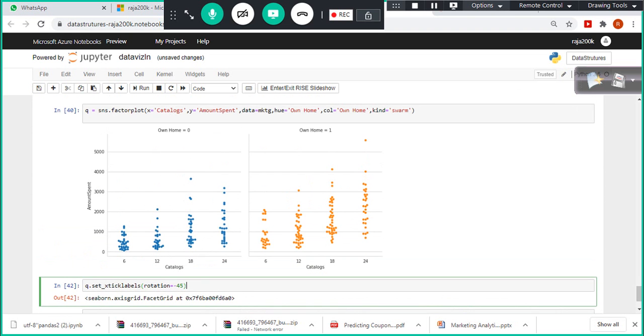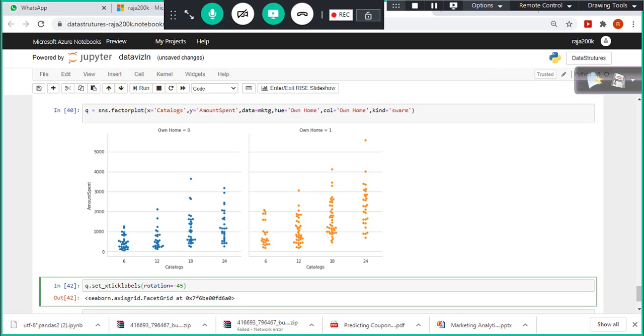And here when you look at this, some outliers are here, ignore these outliers, okay? Even this is an outlier. Look at this one, right? So 18 catalogs compared to 24, they spend more already, right? From year to year, most of the people spend between $700 up to $3,000. So with this also we can understand very clearly, the more catalogs you send, especially to the owners, you can get more response from them.